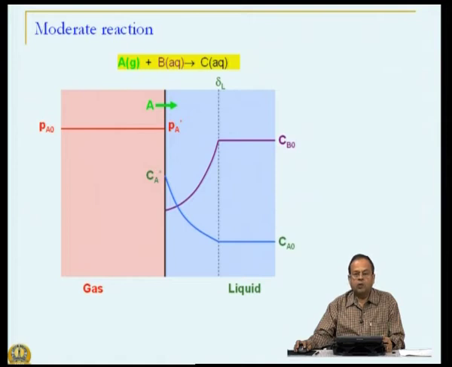But another way of looking at the same process is what is the observed rate and what would have been the rate if reaction was not there. That means we are looking at absorption of gas A from the gaseous phase into the liquid. So, what would have been that rate if only mass transfer was there, that is, there was no chemical reaction. And we saw that because of chemical reaction, there is actually enhancement of the observed rate.